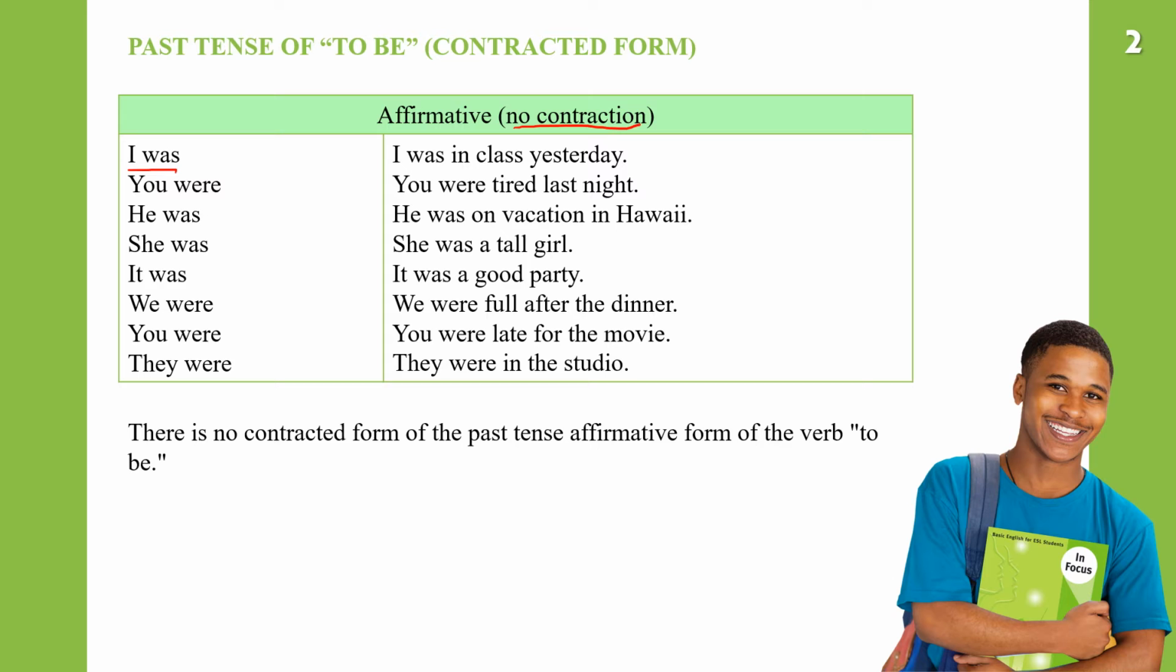We were full after the dinner. You were late for the movie. They were in the studio. So these are called affirmative. In an easier way, it is positive, not negative. So in these affirmative sentences, no contraction. There is no contracted form of the past tense affirmative form of the verb to be.